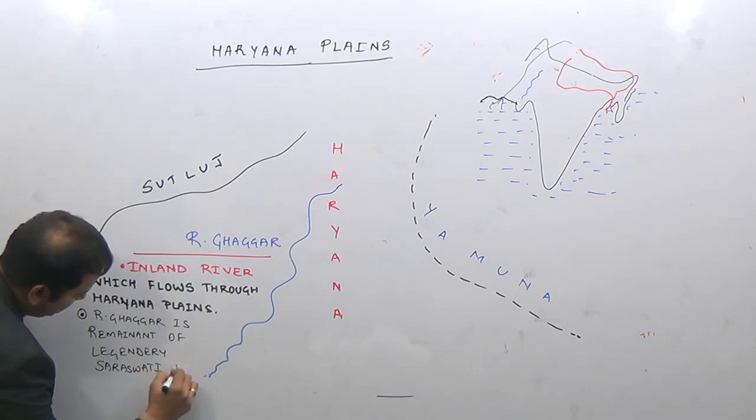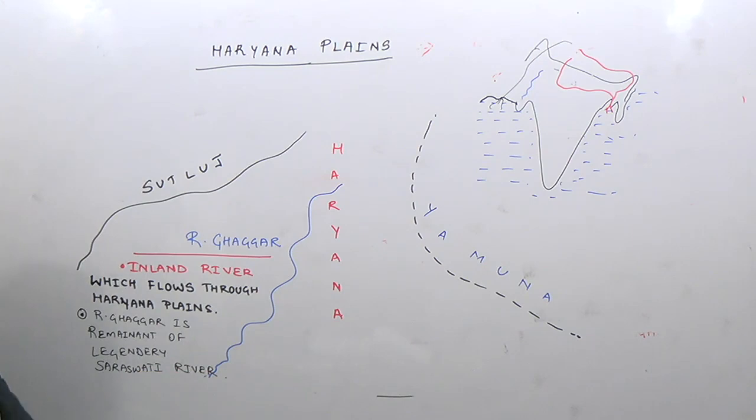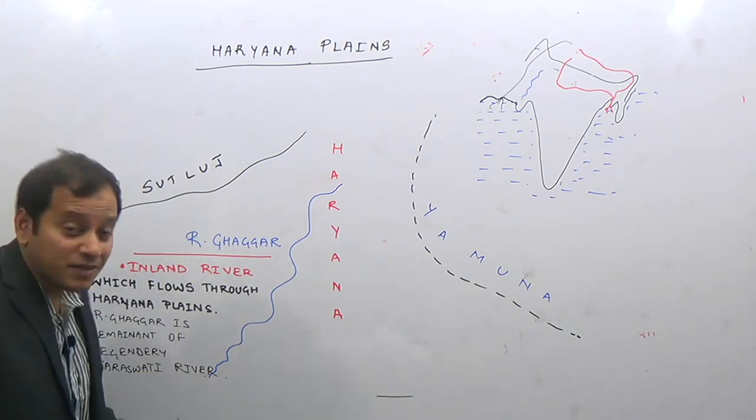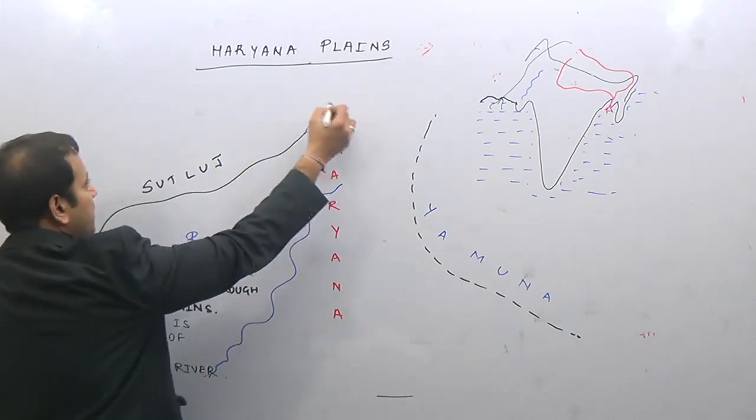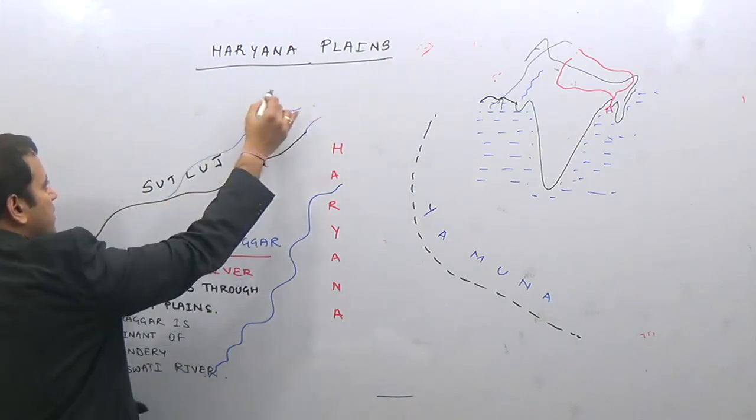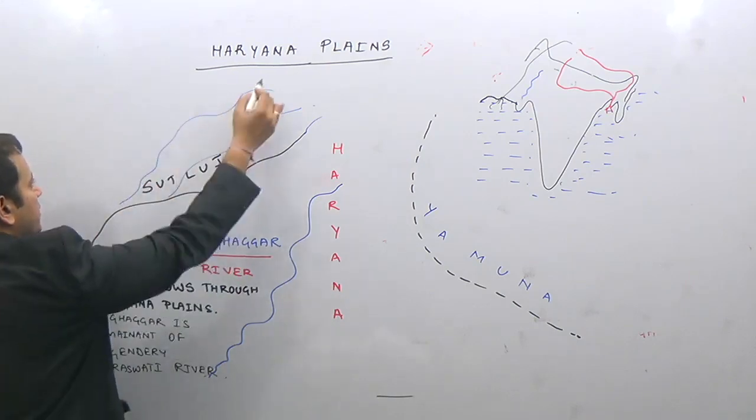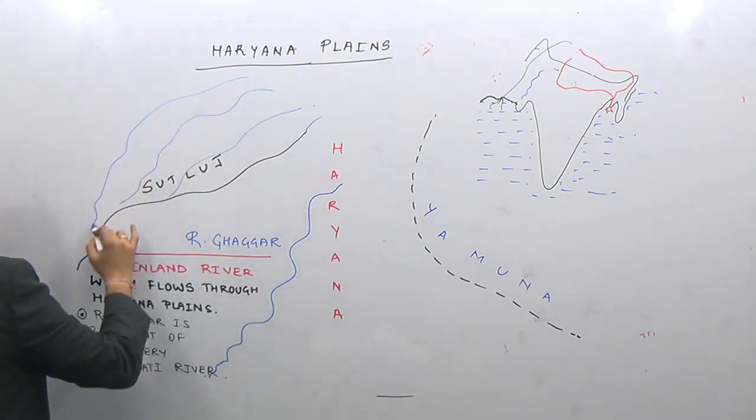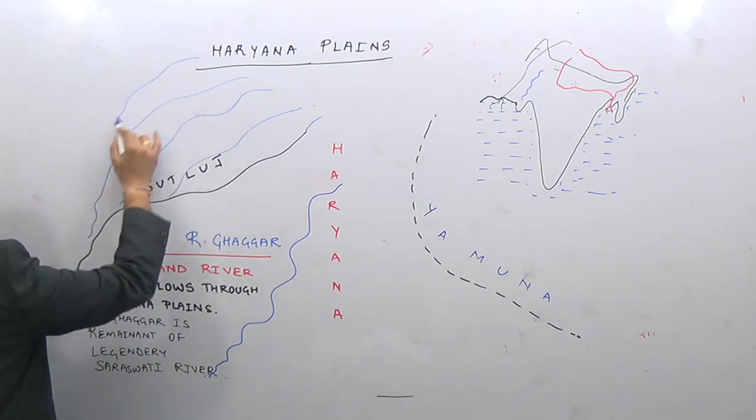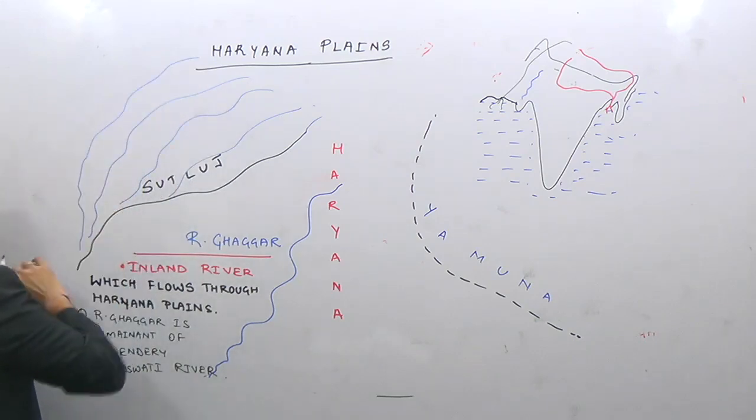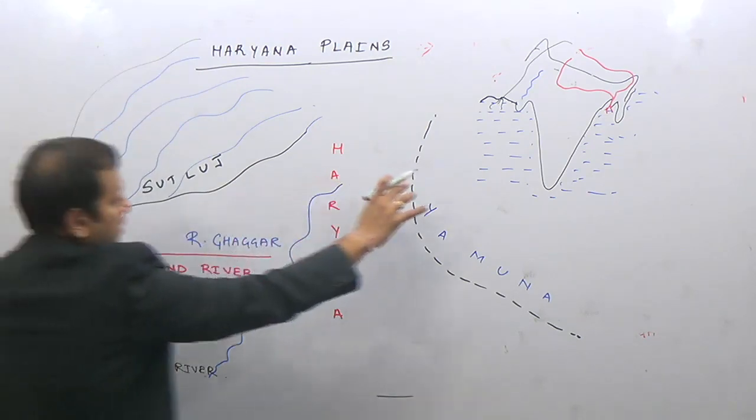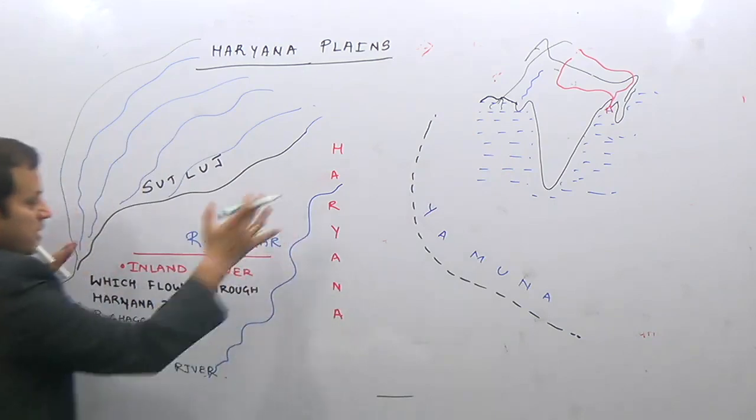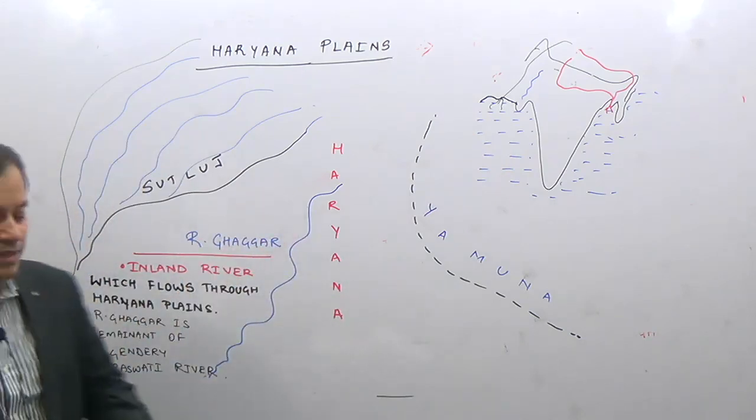Of the legendary Saraswati river. So this is known as the Haryana plain. So you see how great the water potential is in this region. Satluj river, the tributaries Beas, Ravi, Chenab, Jhelum, and the mighty Indus, Yamuna, Ganga river system, and in between a saucer-shaped topography known as the Haryana plains.